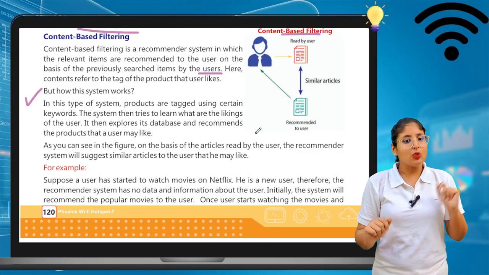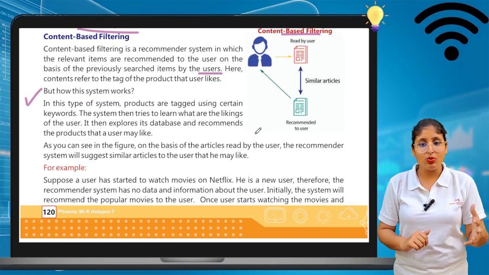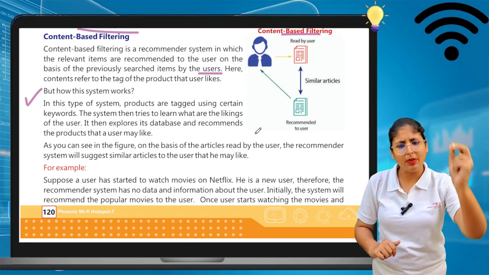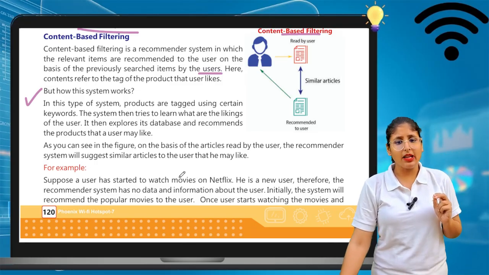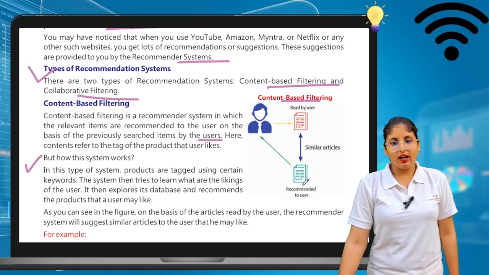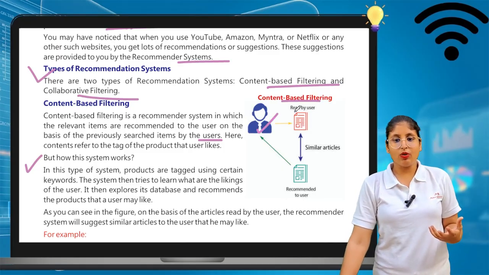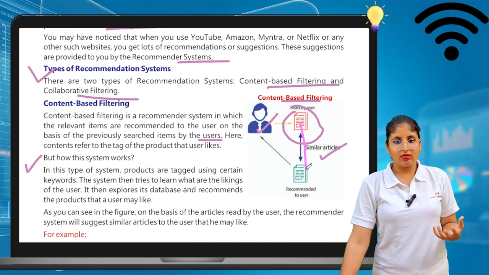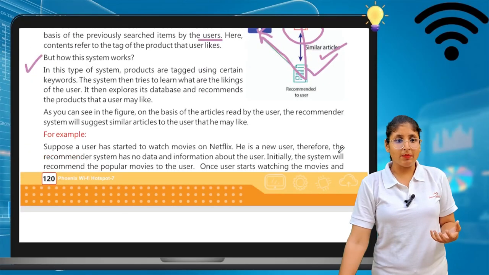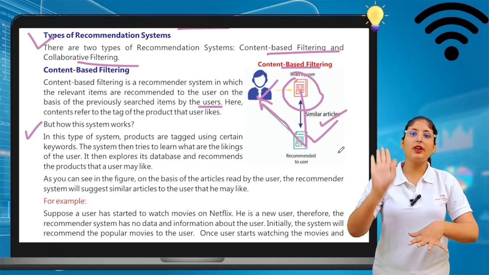Okay, so as you can see in the figure, on the basis of the articles read by the user, the recommender system will suggest similar articles to the user that he may like. See, they can give you similar articles related to that. The recommender system works on this principle. So content based filtering means it shows you suggestions according to your previous search.